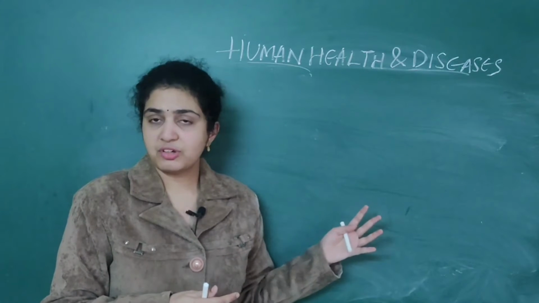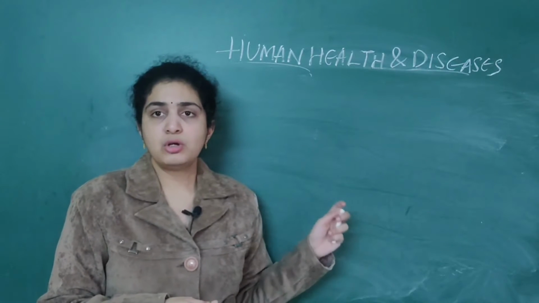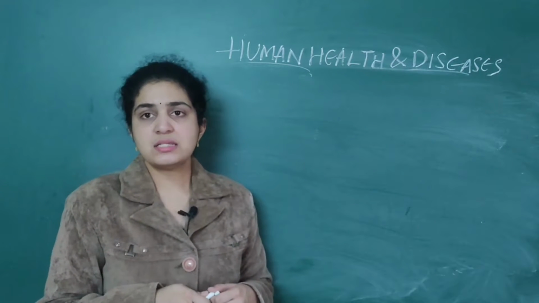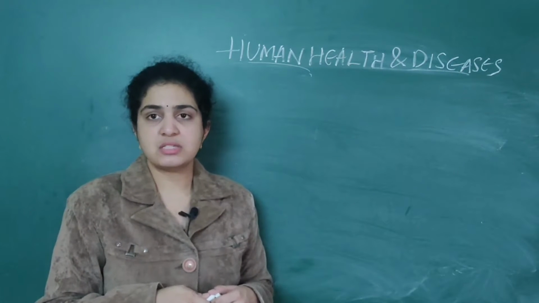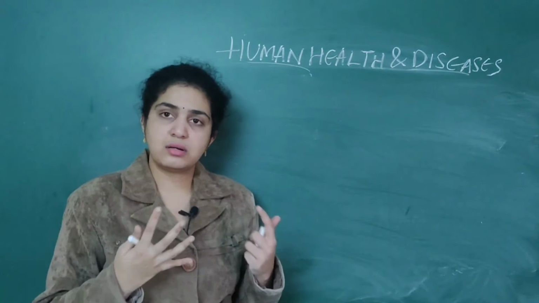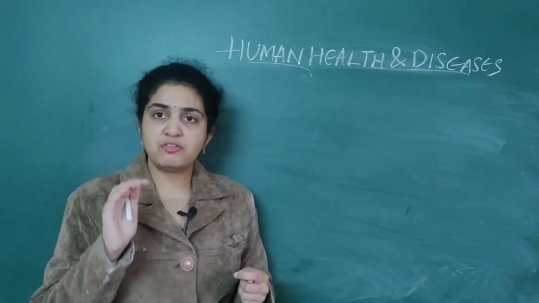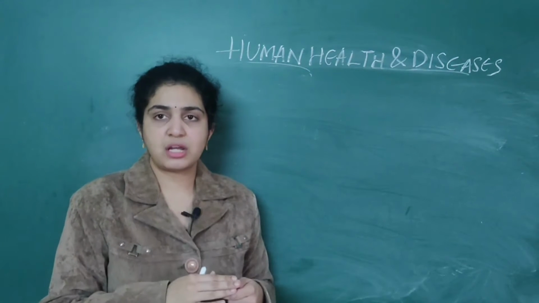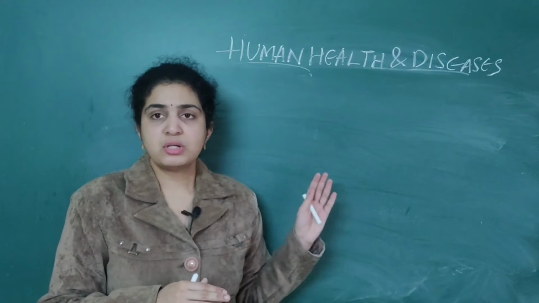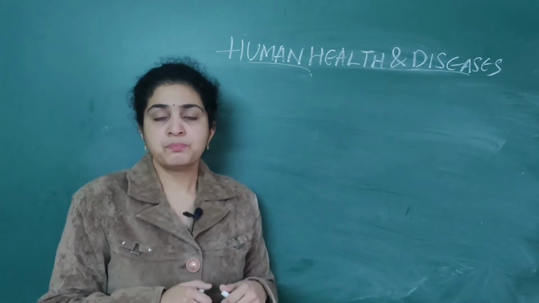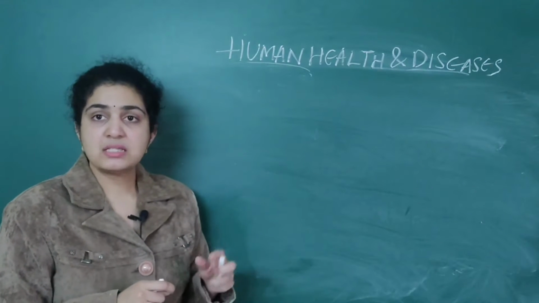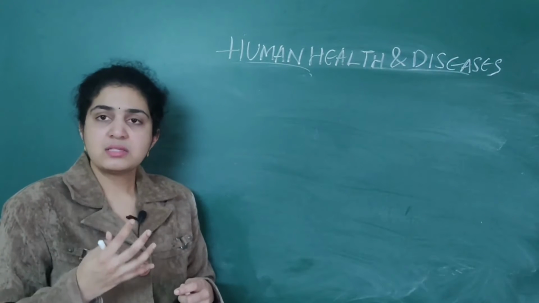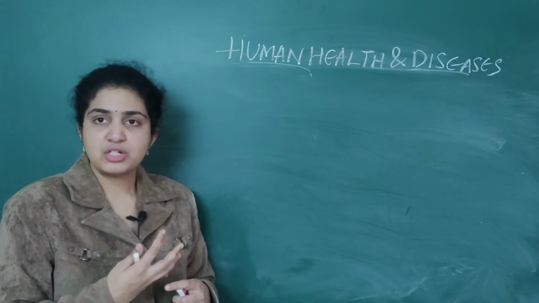Innate immunity is present at birth, and it is a non-specific type of defense. That is, you are not able to differentiate which pathogen will cause the disease, so it is a non-specific type of defense. Acquired immunity is the specific type of defense. It is based on memory. That is, you are able to differentiate.